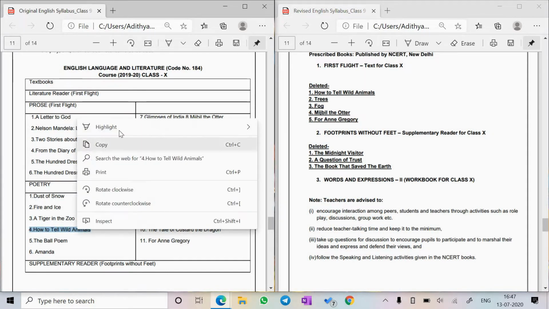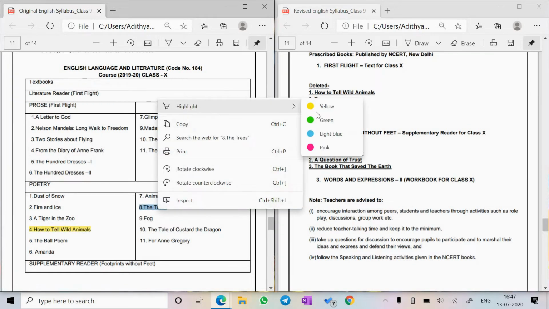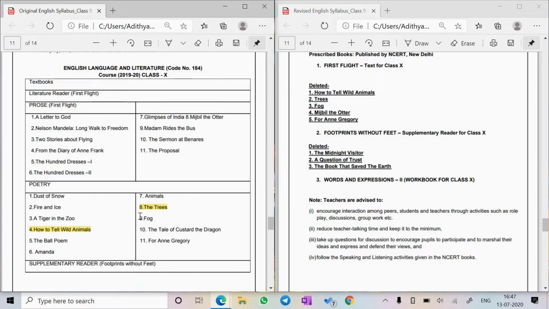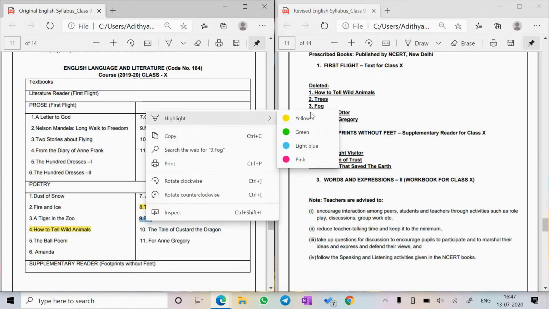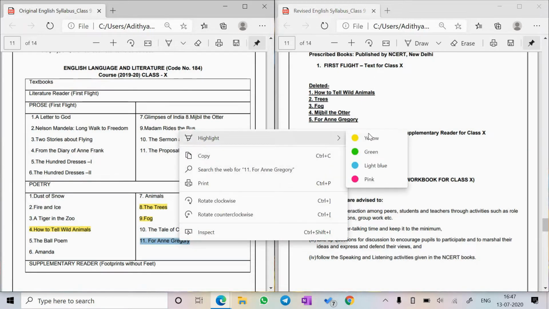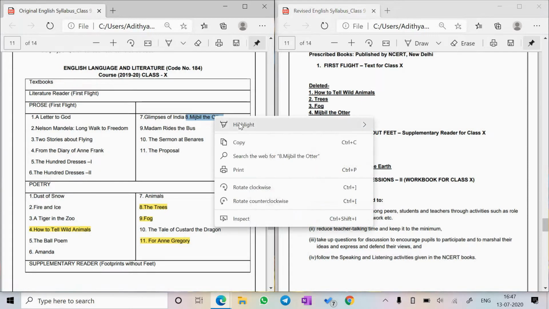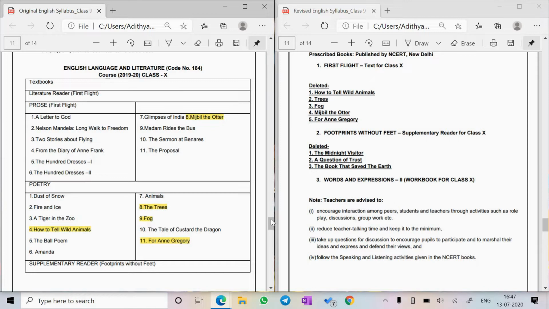How to Tell Wild Animals is deleted. The Trees was actually a little confusing poem. Then Fog is deleted. It was a simple poem, a small one, but I guess because it's easy, they deleted it. Then For Anne Gregory. Now let's mark Mitchell the Otter, the only prose deleted from the First Flight book.